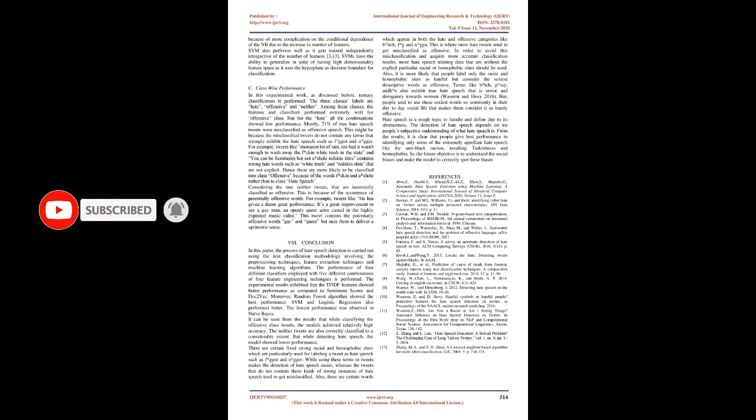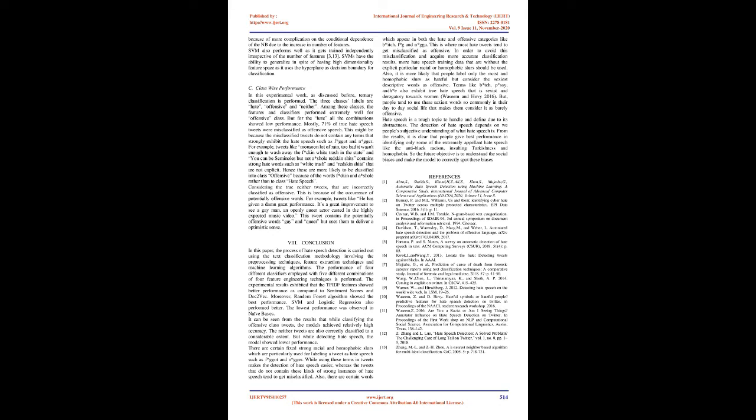Class-wise performance. In this experimental work, as discussed before, ternary classification is performed. The three class labels are hate, offensive and neither. Among these classes, the features and classifiers performed extremely well for the offensive class. But for the hate class all the combinations showed low performance. Mostly, 71% of true hate speech tweets were misclassified as offensive speech.